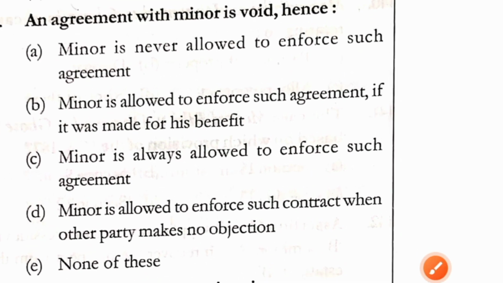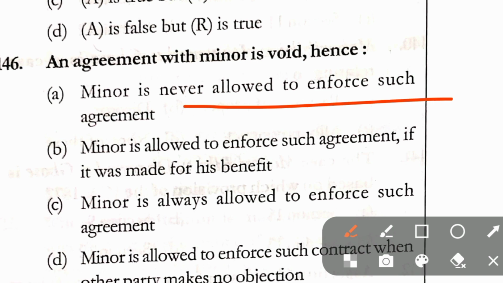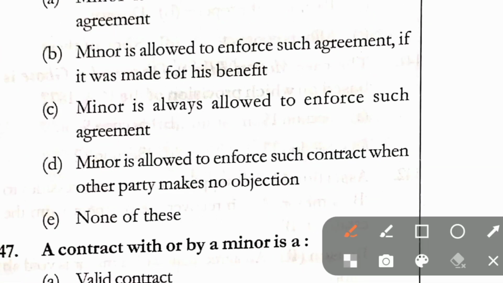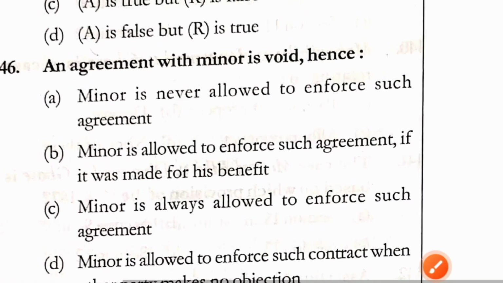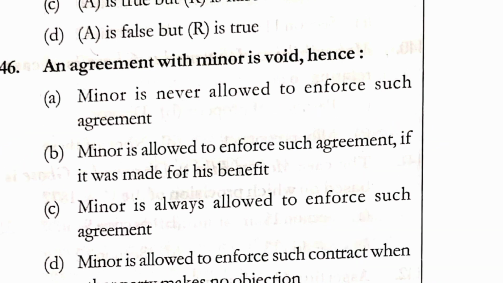Question number 146. An agreement with minor is void. Hence, minor is never allowed to enforce such agreement. Minor is allowed to enforce such agreement if it was made for his benefit. Minor is always allowed to enforce such agreement. And option D, minor is allowed to enforce such contract when other party makes no objection. And option E, none of these. Here in question number 146, correct answer is option B. That is, minor is allowed to enforce such agreement if it was made for his benefit.